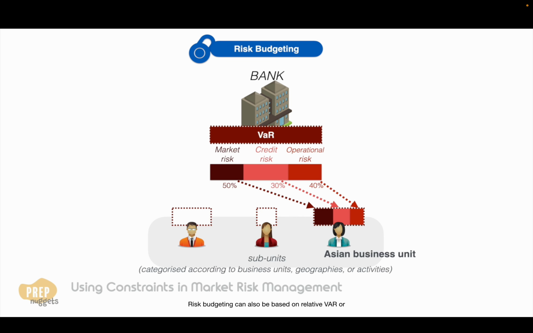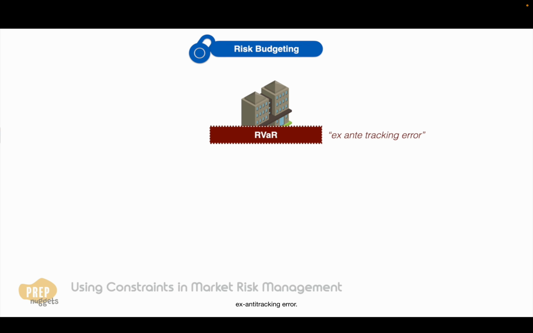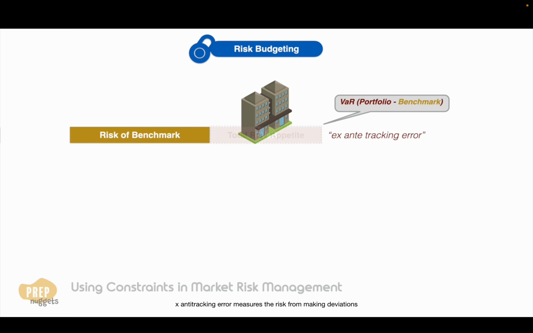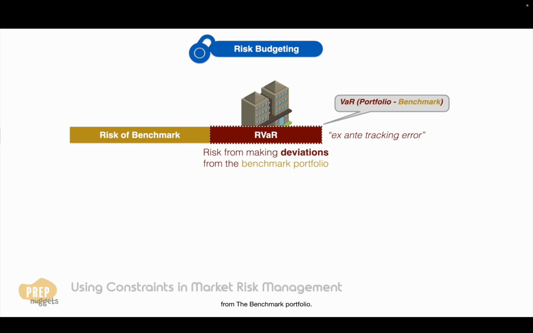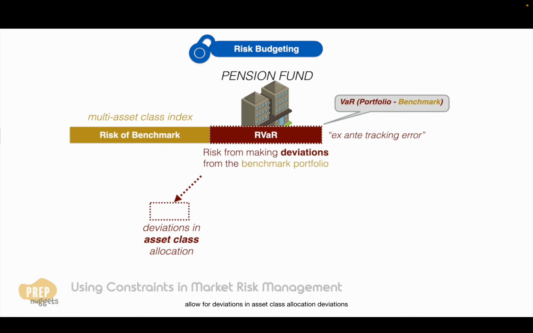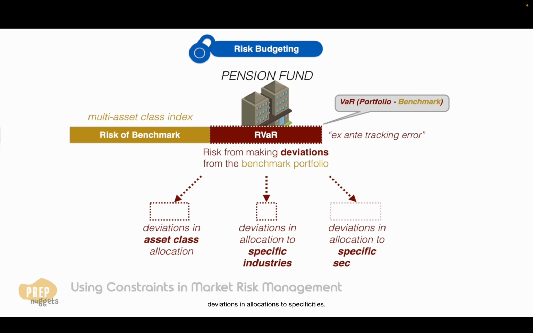Risk budgeting can also be based on relative VAR or ex-ante tracking error. If you recall, this measures the risk of a portfolio relative to a chosen benchmark. In other words, ex-ante tracking error measures the risk from making deviations from the benchmark portfolio. For example, a pension fund may set a limit for total risk of deviation from a multi-asset class index, and then allocate that risk to allow for deviations in asset class allocation, deviations in allocations to specific industries, and deviations in allocations to specific securities.